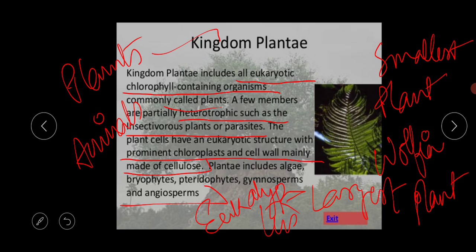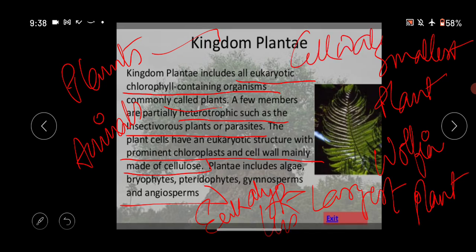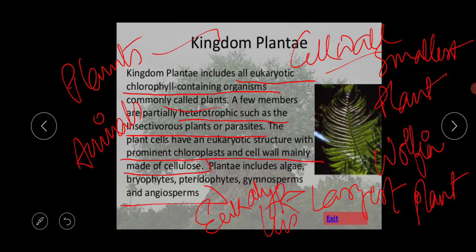It has a cell wall for protection. The cells are surrounded by the cell wall, and the main product of the cell wall is cellulose.